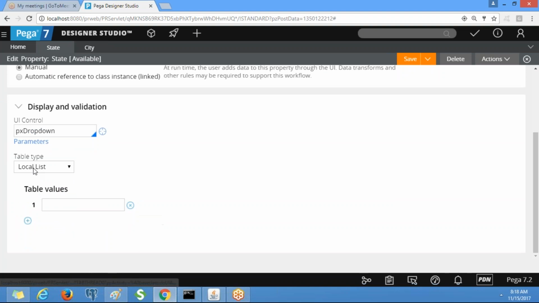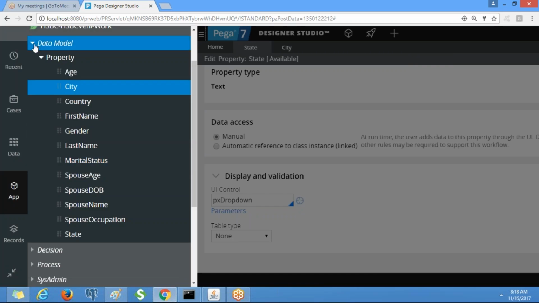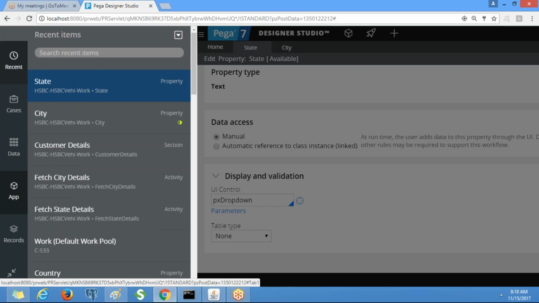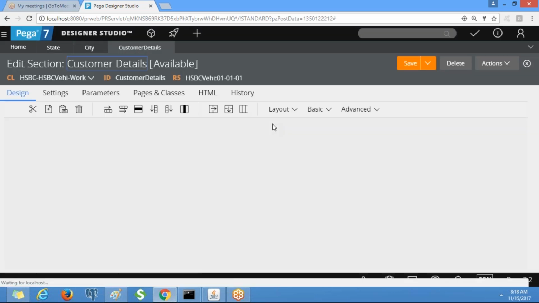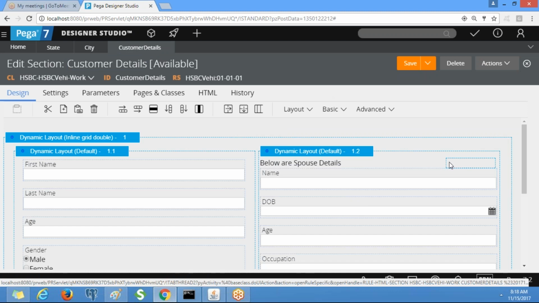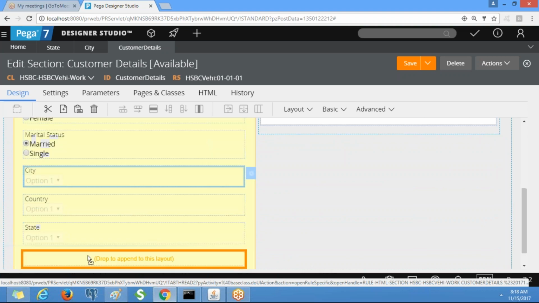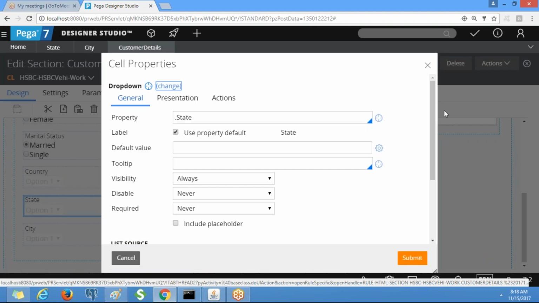Now open the section. Go to the state view properties.